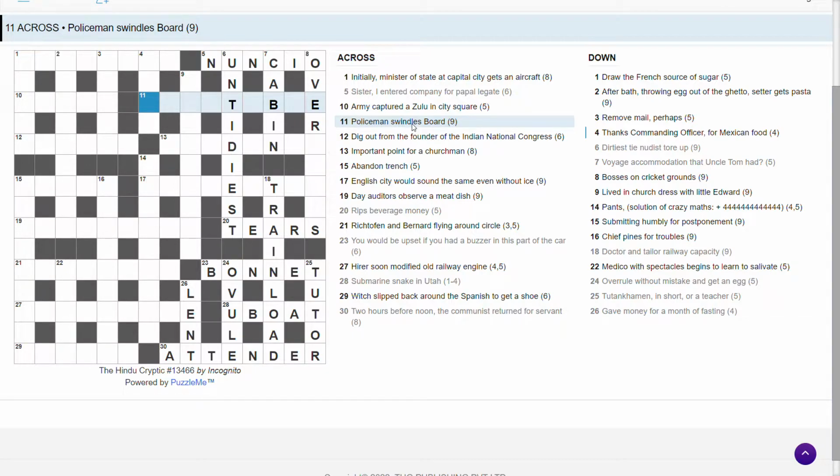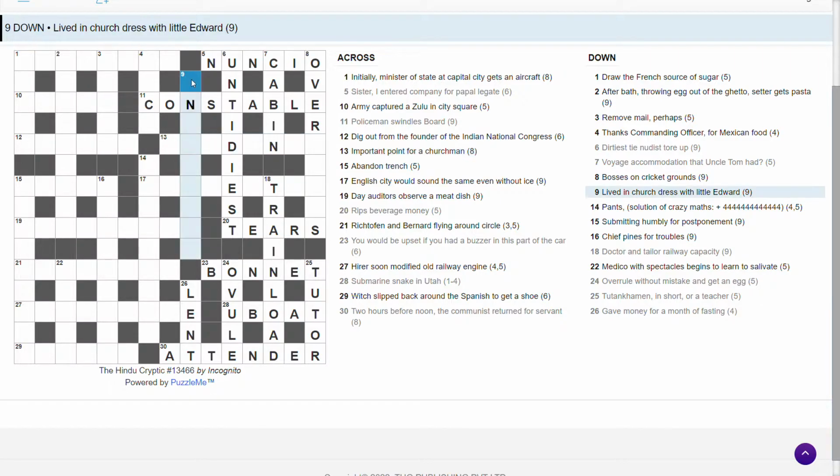Policeman swindles board. Board is table. Swindles. Cons, and we put them together, we get constable. Important point for a churchman. Important point. Churchman.